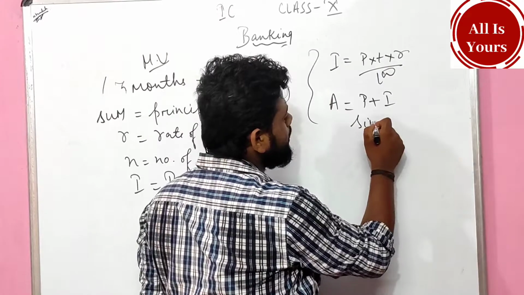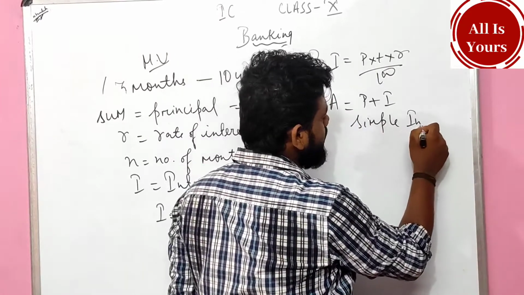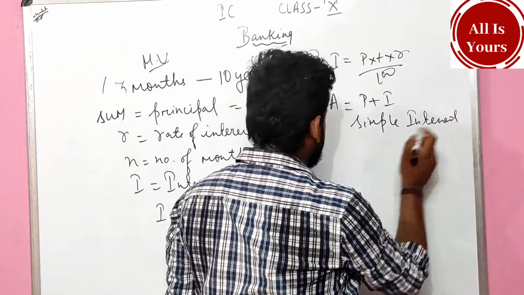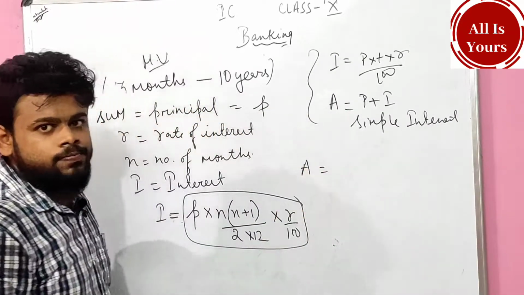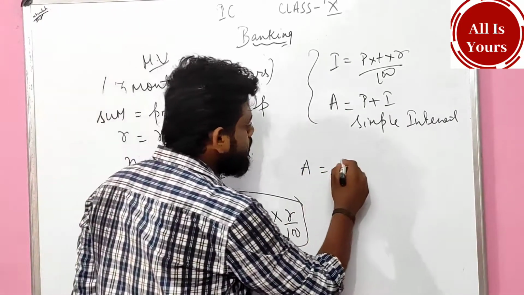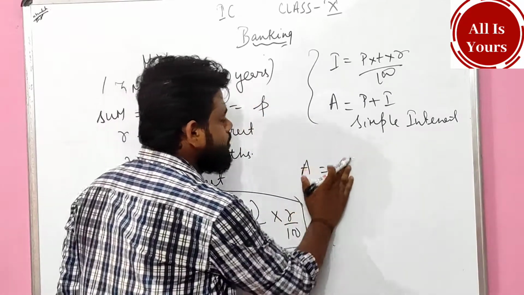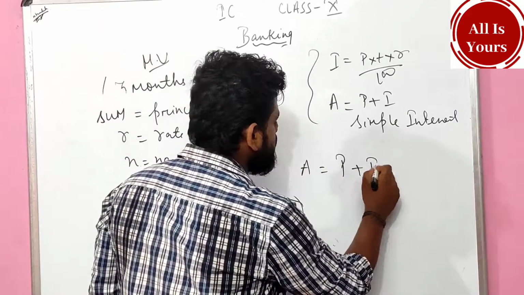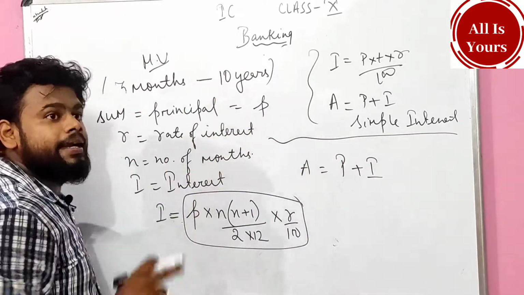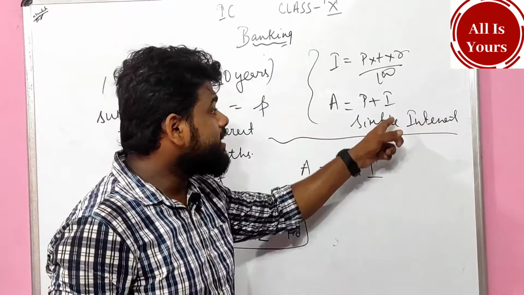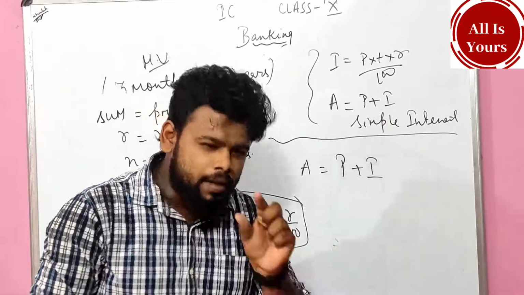Now, the same thing about the simple interest, let me write about. The way you were doing in simple interest, in the same thing in banking also, nothing changed. A equals to P into N, so here is also the same. P plus I, in case of banking. Here it is the same, but a little bit different.